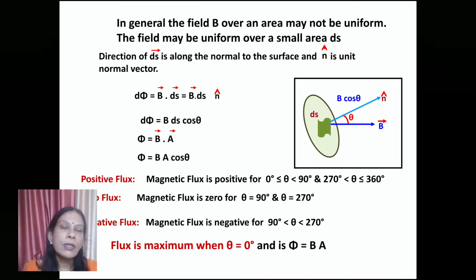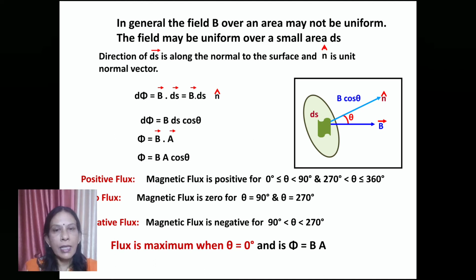From this expression we conclude that the flux may be positive, negative or zero. For magnetic flux to be positive, the angle between the magnetic field and the normal to the surface must be acute, lying between 0 to 90 or between 270 to 360. The flux will be zero when theta is 90, and also when theta is 270.